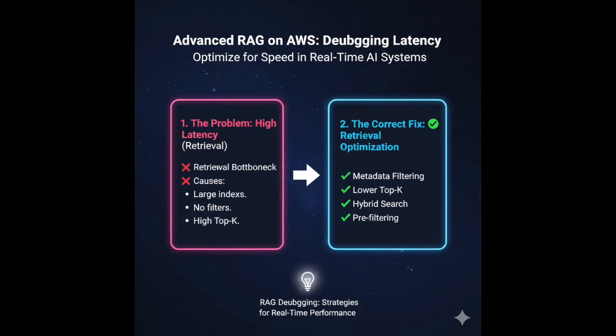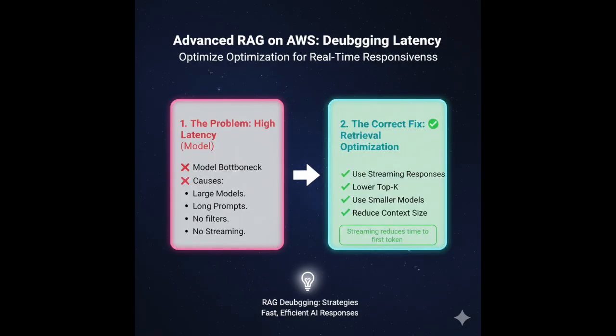Now let's debug latency. Latency matters most in emergency systems, voice assistants, and real-time chat. The first latency bottleneck is retrieval: large indexes, no filters, high top K. Fix this with metadata filtering, lower top K, hybrid search, and pre-filtering. The second bottleneck is the model: large models, long prompts, no streaming. The fixes are simple. Use streaming responses. Use smaller models when possible. Reduce context size. AWS expects you to know that streaming reduces time to first token.